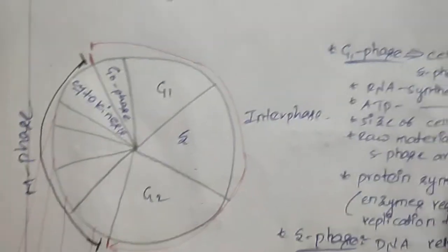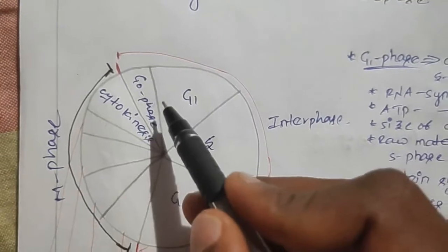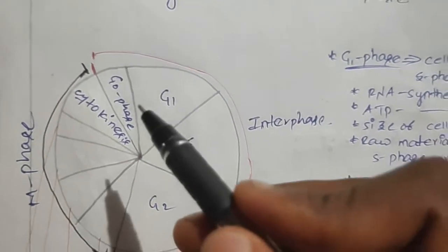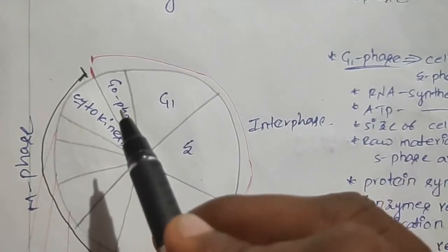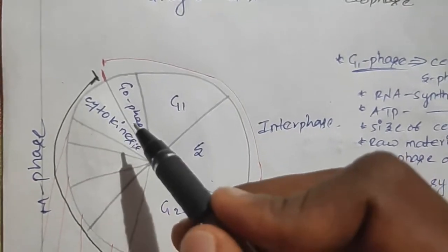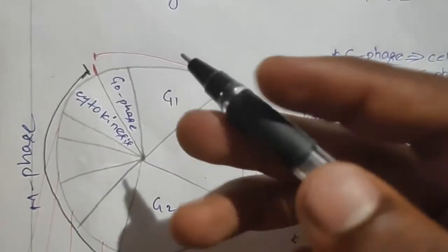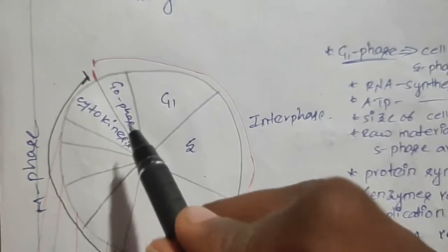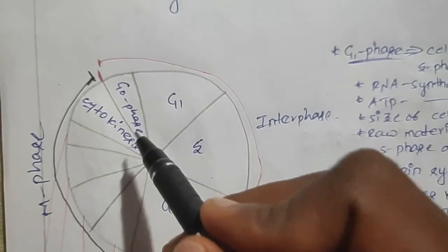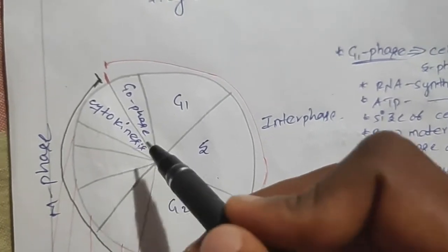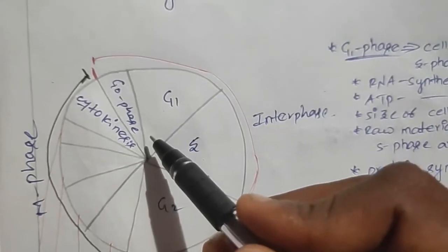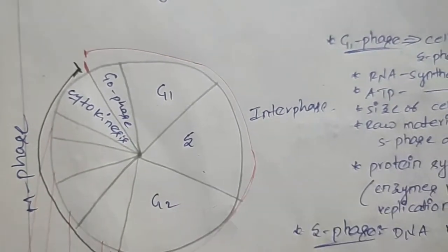Differentiation means the cells have lost the capacity to divide, and they are matured to perform a specific function, and they won't divide further. Such cells are known as differentiated cells. When required, they again regain the capacity to divide, and this process is known as de-differentiation. All this differentiation, de-differentiation, and re-differentiation is seen in this G0 phase.